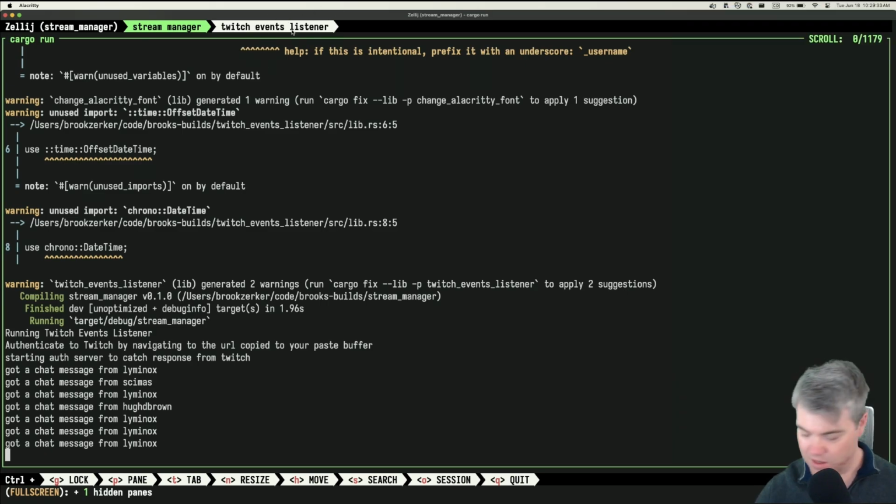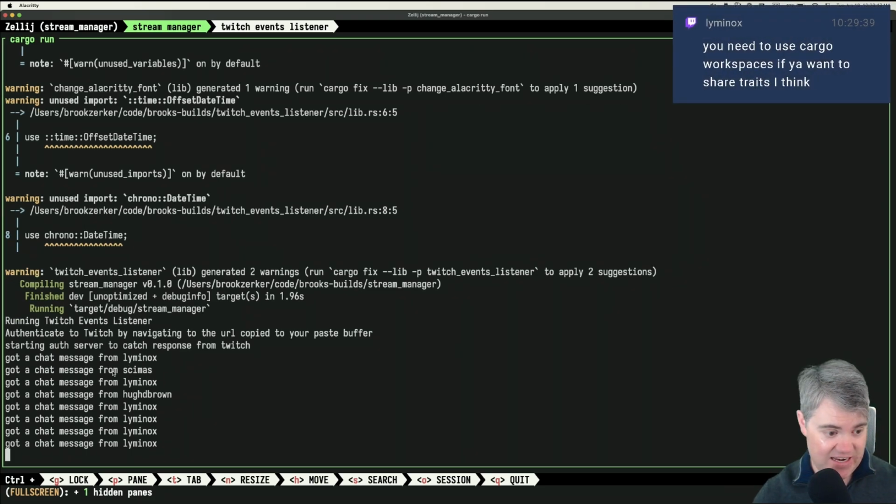Okay, so if I want a hello queue, basically the first time that somebody says anything in chat, I could then say hello to them. I want just a message, like a list maybe in a file someplace that I can then go in and deal with. Oh, I need to use Cargo Workspaces if I want to share traits.